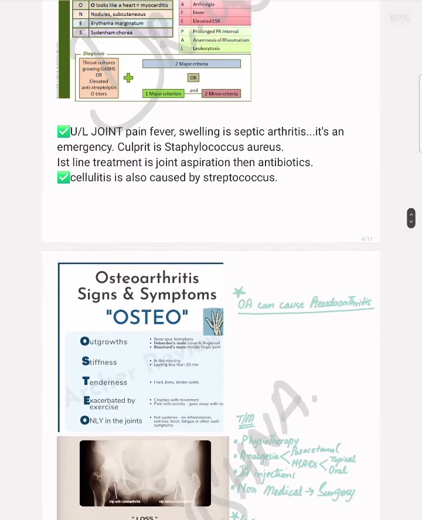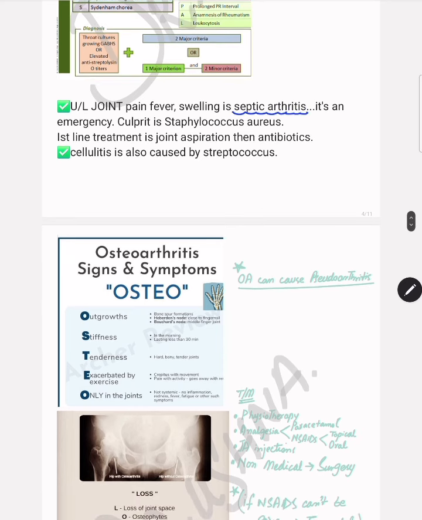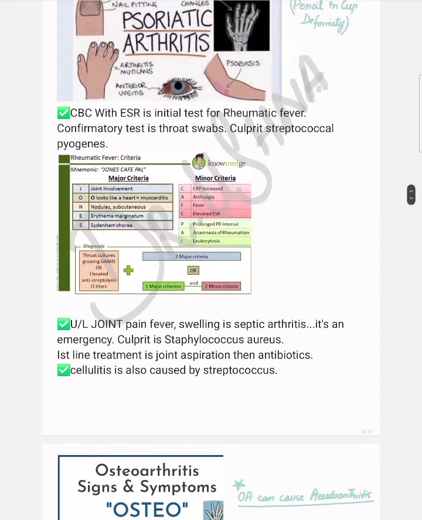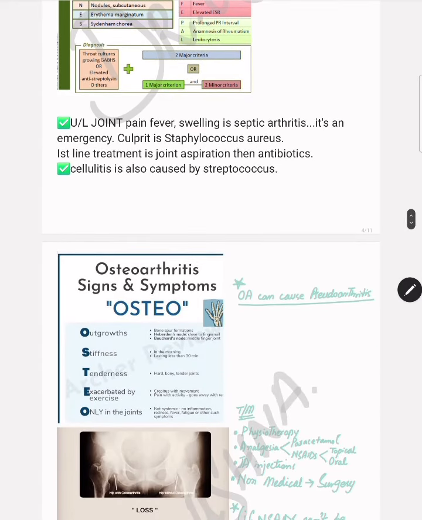Next, an important topic is septic arthritis. Septic arthritis is basically any patient presenting with unilateral joint pain, fever, and swelling of the joint. That is septic arthritis until proven otherwise, and it is an emergency. It is caused by Staph aureus. You can compare it with rheumatic fever. Rheumatic fever was caused by streptococcal infection, while septic arthritis is caused by staphylococcal infection.